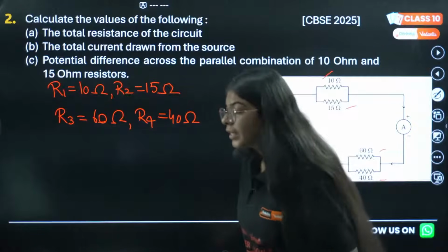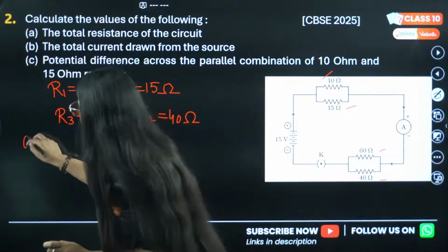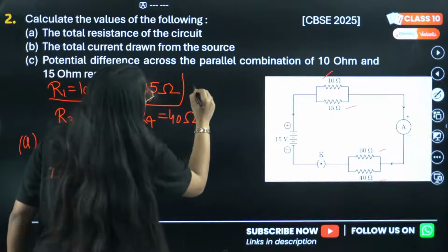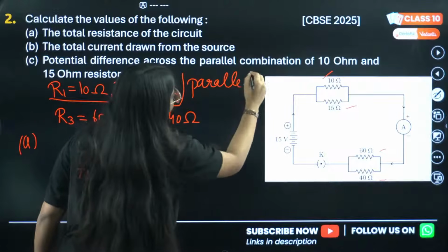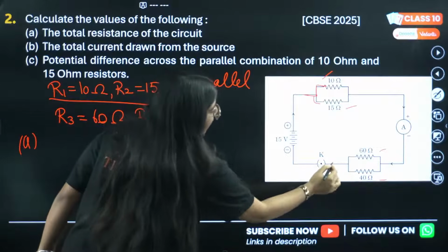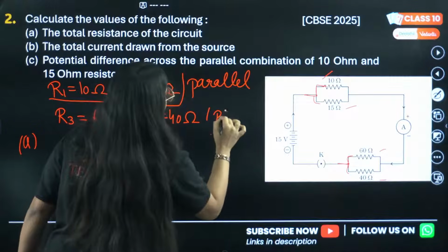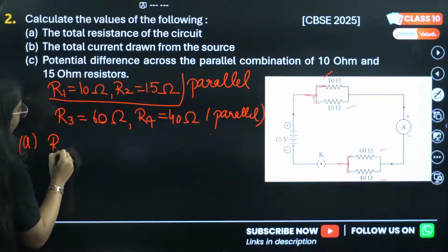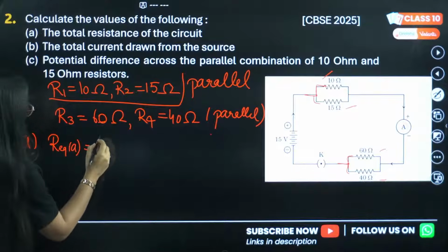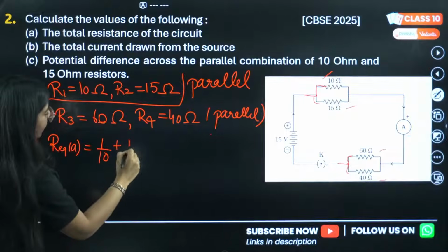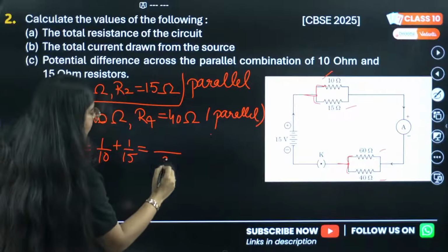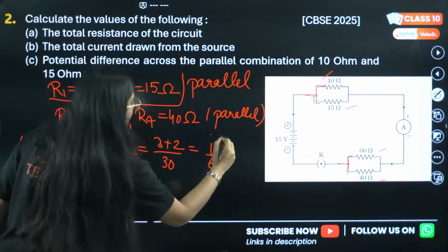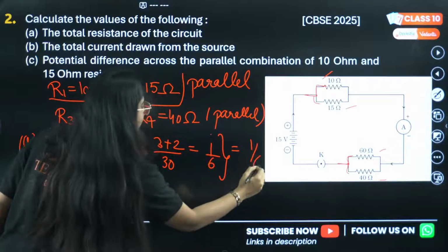Okay, let's look into the first option. See, these two are in parallel. This is a parallel collection, we can clearly see, and these two are also again in parallel. So we'll solve these two separately. R equivalent, let's say A, will be 1 by 10 plus 1 by 15, and we can just write 30, so this will be 1 by 6. So our R equivalent will be 1 by 6.